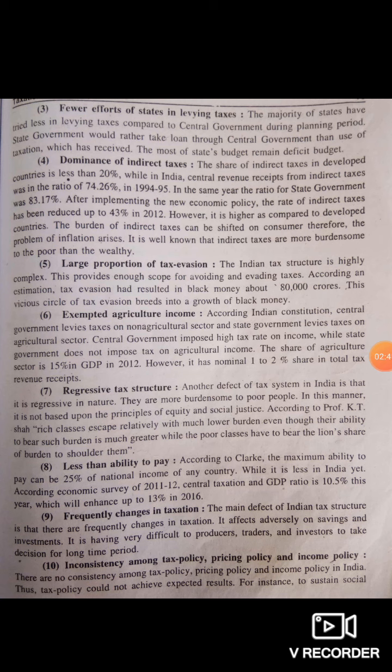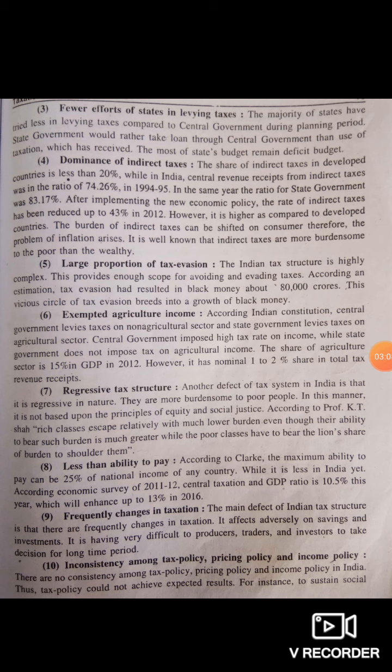Then the fourth one is dominance of indirect taxes. What is dominance of indirect taxes? In developed countries the share of indirect taxes is much less than 20%, while in India the central revenue receipts from indirect taxes were in the ratio of 74.26% in 1994-1995. In the same way, the ratio for the state governments was 83.17%.